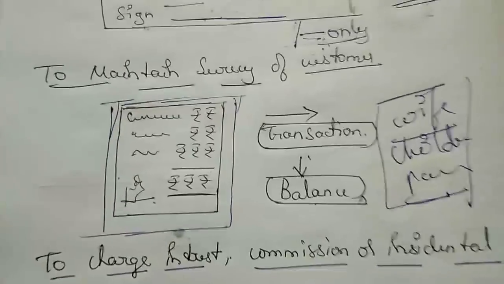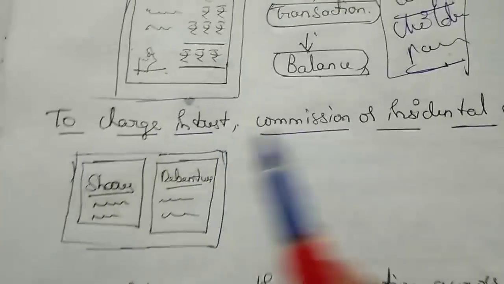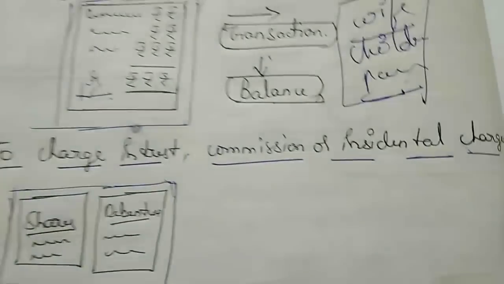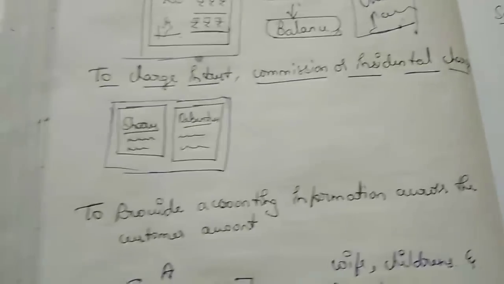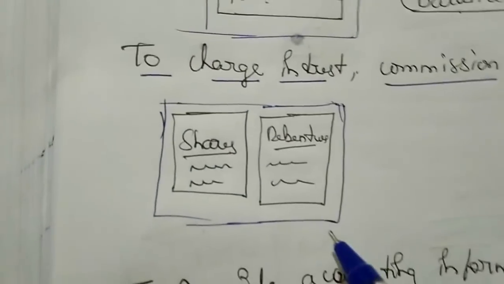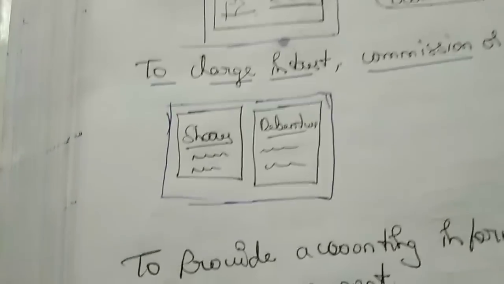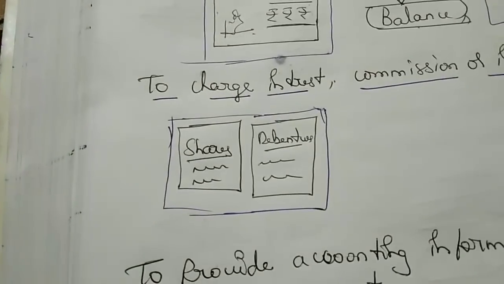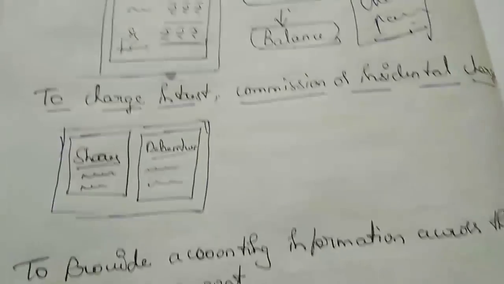Okay, so let's move to the next point, that is to charge interest, commission or incidental charges. Guys, many people have a link in their bank account about shares and debentures. So here what the bank does is it will automatically charge interest and automatically take the commission and incidental charges. So it plays an important role.